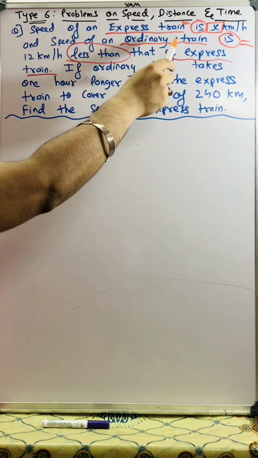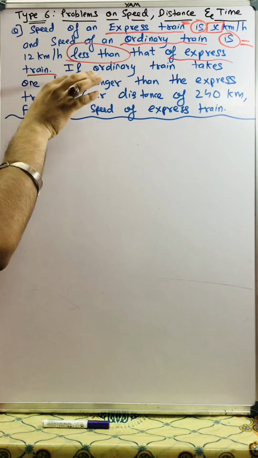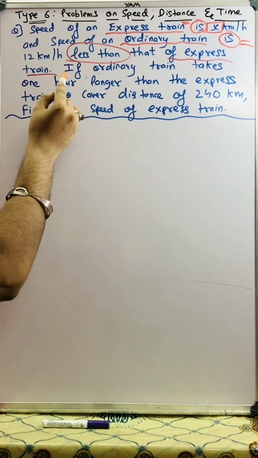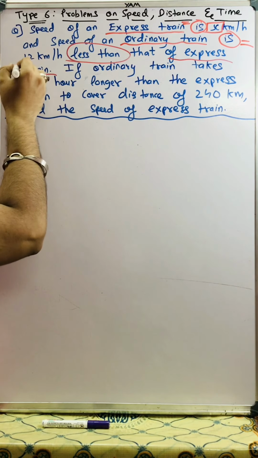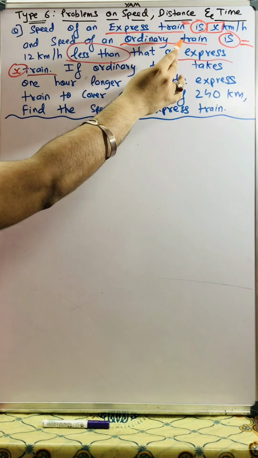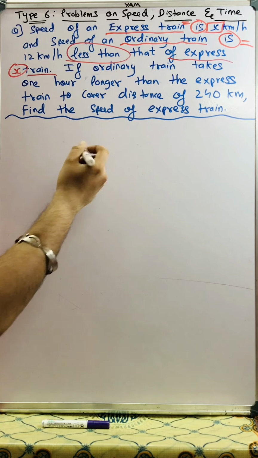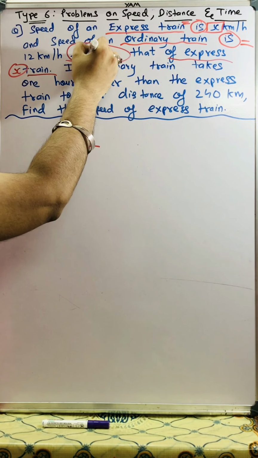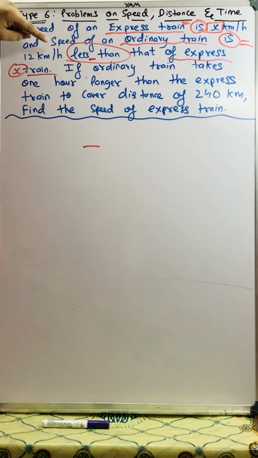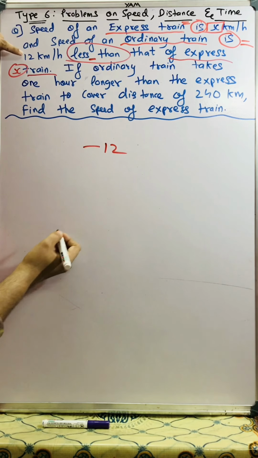So speed of ordinary train is 12 kilometer per hour less than that of express train, and the express train's speed is given to us as x. Less means minus. How much less? 12 kilometer per hour less. That means minus 12 will come here.